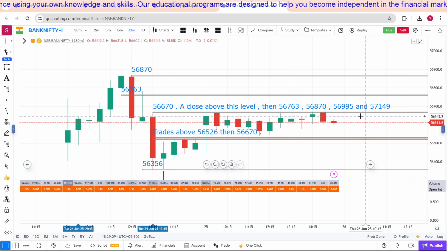If the morning session gives us an up move, then in the afternoon it may come down.